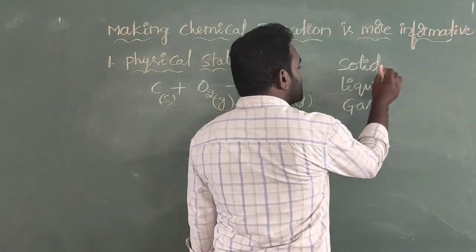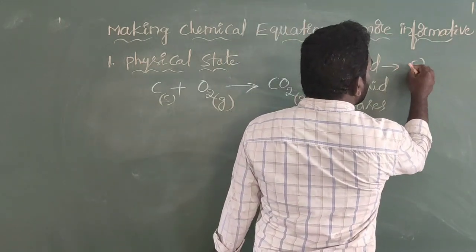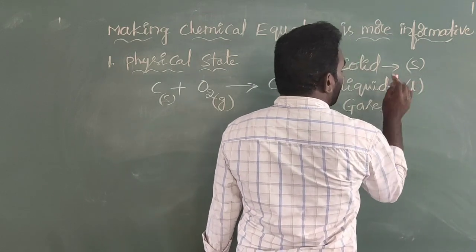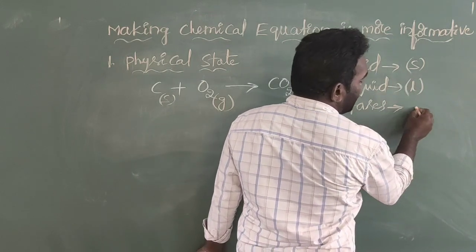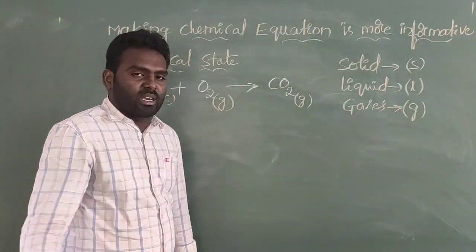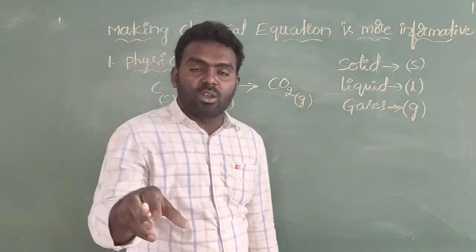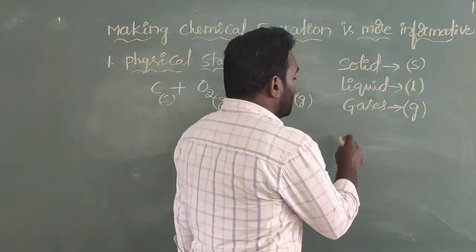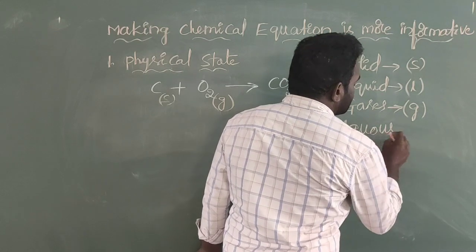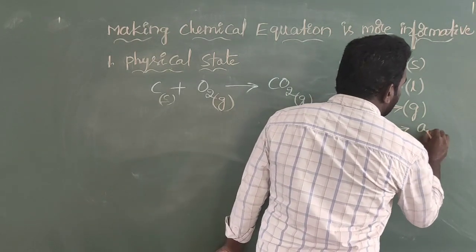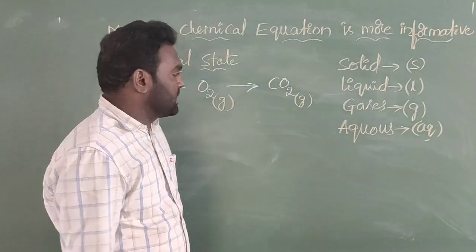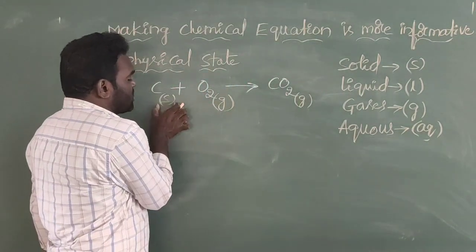Here you will see solids we simply write as a small s, liquids we write as L in closed brackets, and gases we write as G in closed brackets. If the substance is dissolved in water, that substance we call aqueous. Aqueous we simply write as AQ in closed brackets.